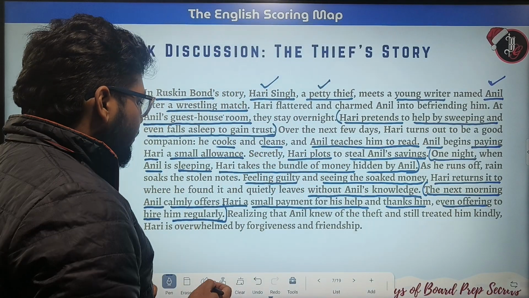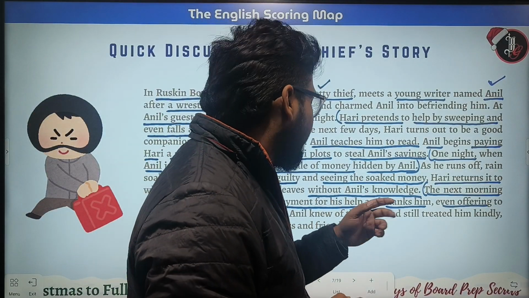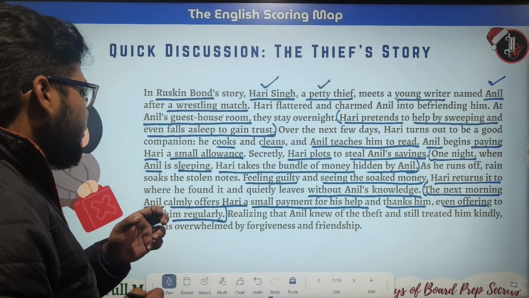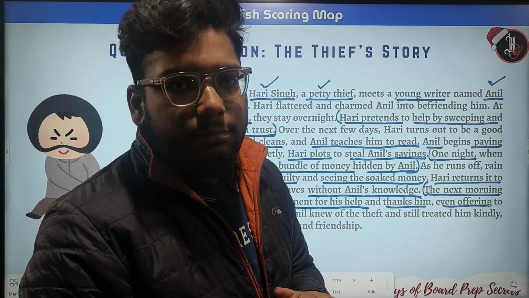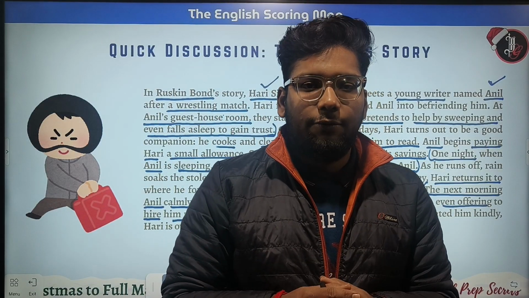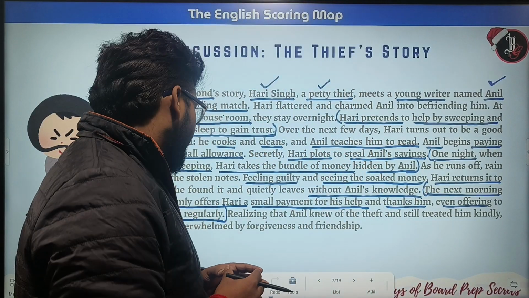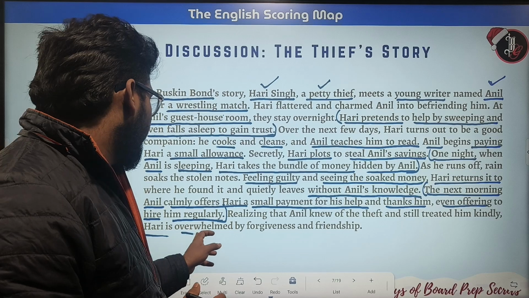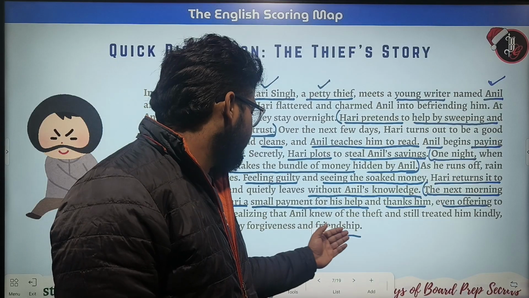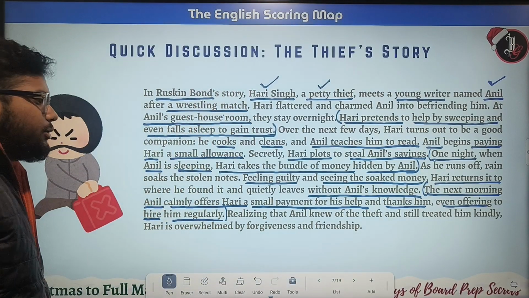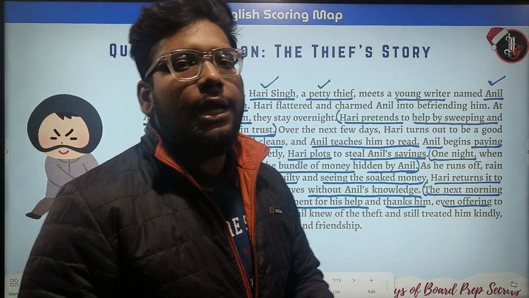Now, realizing that Anil knew of the theft and still treated him kindly, Hari is overwhelmed by forgiveness and friendship. So Hari Singh knew that Anil knew about the theft, but still Anil was helping Hari Singh, right? That's why Hari was overwhelmed by forgiveness and friendship. I hope it's clear. So please take a screenshot. Now let's move on to the next topic.